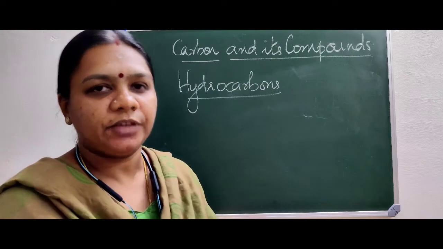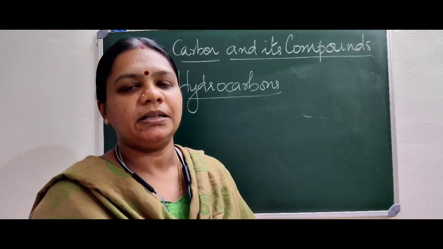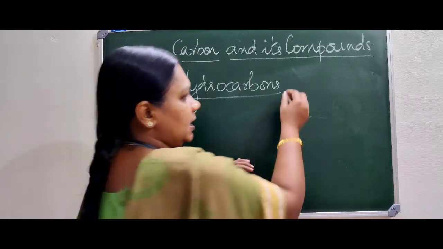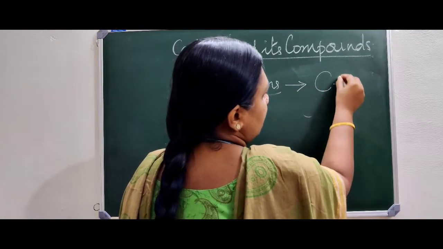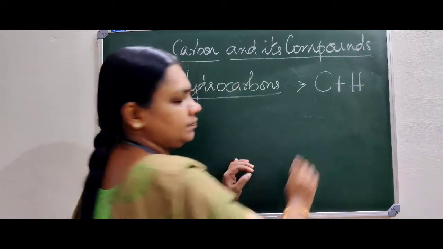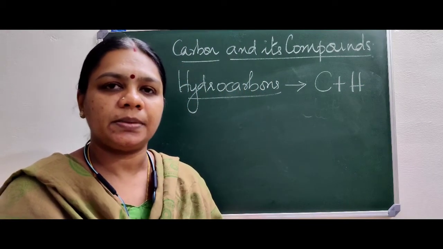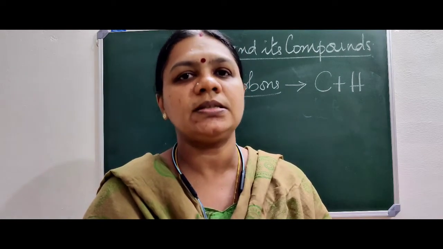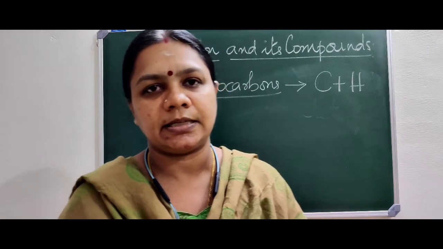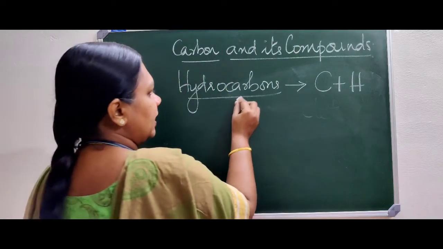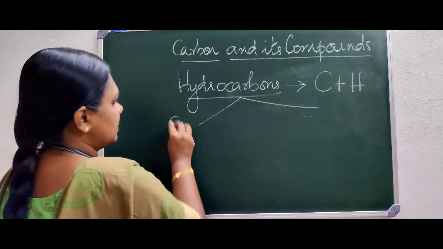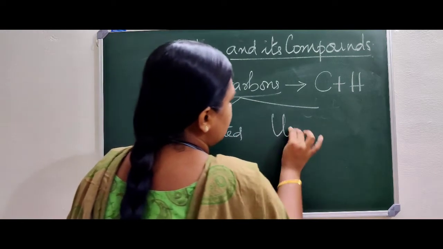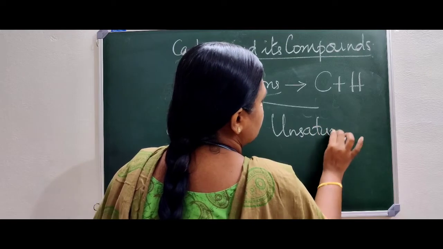From the name we know these are compounds of carbon containing only two elements. The name suggests hydro and carbon. They are compounds of carbon and hydrogen. So hydrocarbons can be defined as compounds of carbon and hydrogen. There are generally two types of hydrocarbons. One is saturated hydrocarbons and the other one is unsaturated hydrocarbons.